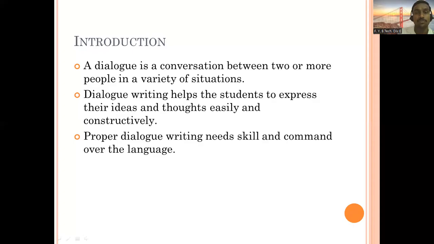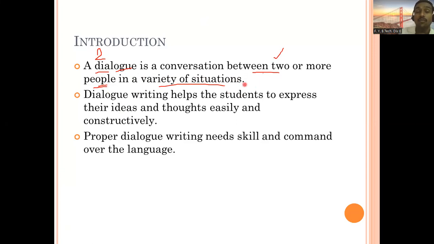Okay, now pay attention. First of all, you will come to know what it means, and then we will go into how to write any particular dialogue. So it says a dialogue is a conversation between two or more people in a variety of situations. In the word dialogue, di means how much? Two. So di means two, and logue means conversation. So a minimum of two people are required. One person cannot have a dialogue. More can be any number. It can be 3, 4, 5, 10 also.